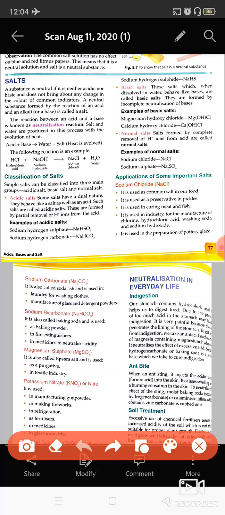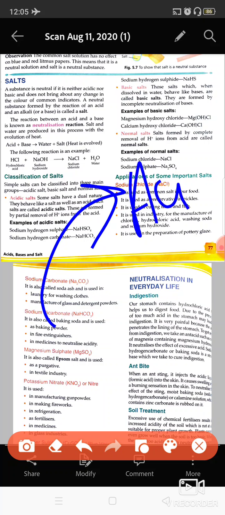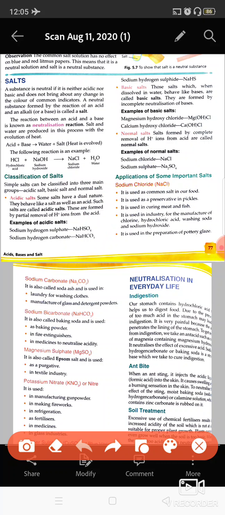And normal salts are the ones which neither release hydrogen ions nor hydroxide ions, and these are formed when the hydrogen ions of an acid are completely replaced. These are known as normal salts, like NaCl, that is common table salt, and Na2SO4, that is sodium sulfate.